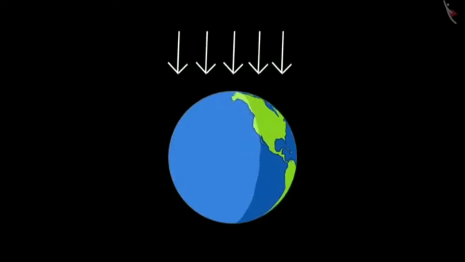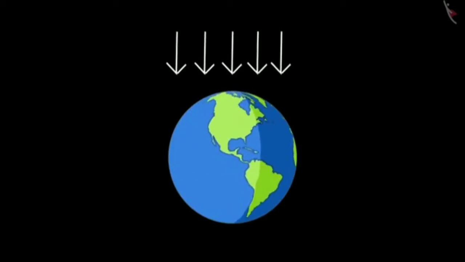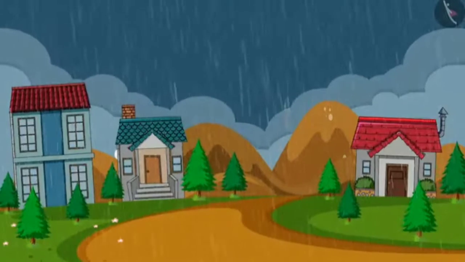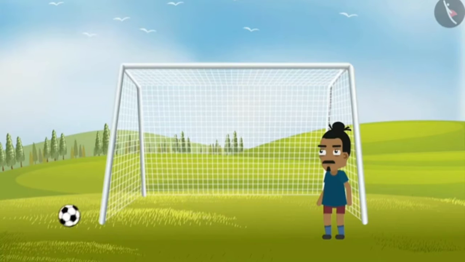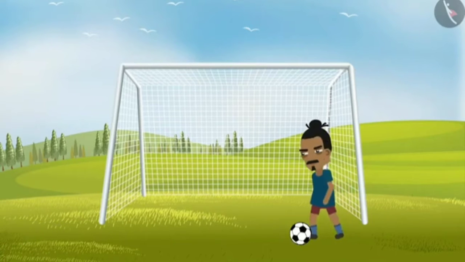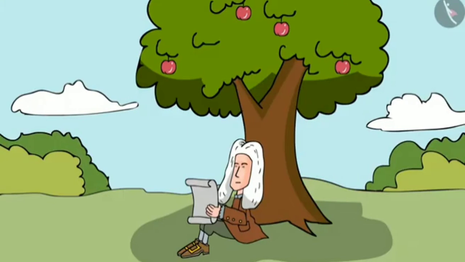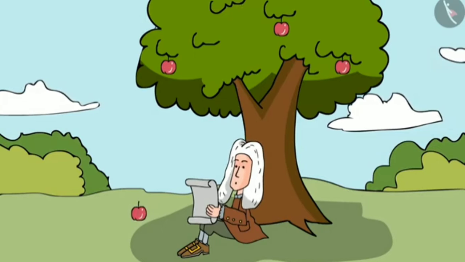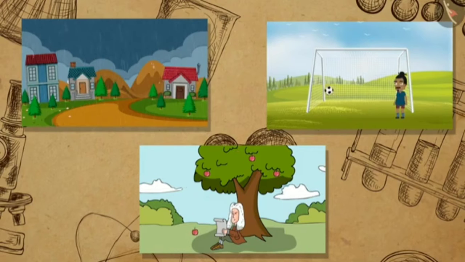Here are a few examples of objects attracted towards the earth. Rain always falls towards the earth. We observe that as soon as football rises above the field, it falls back on earth. An apple detaching from the branch of a tree falls to the ground. Therefore, we can conclude that rain, football, and apples are attracted to the earth.